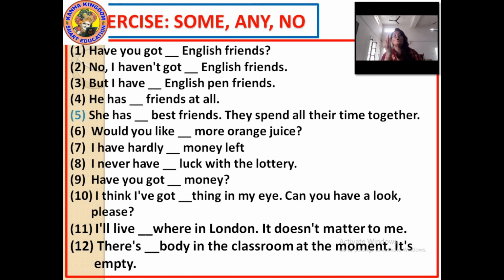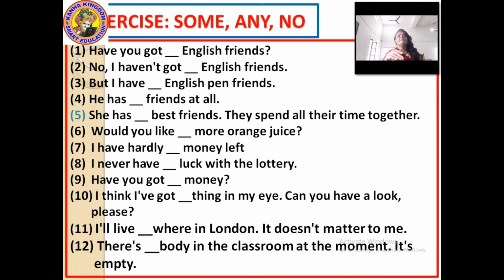Answer is no, I haven't got any. Because no will come for 0, and some where you know the quantity. But here the answer is negative. The sentence is negative, so we will use no. But I have some English pen friends. He has no friends at all.